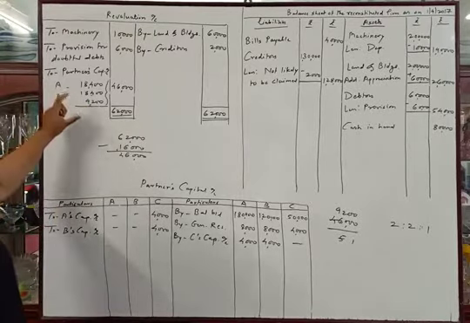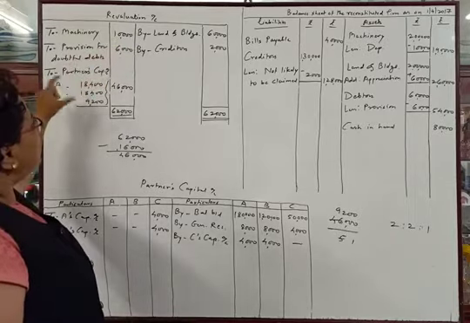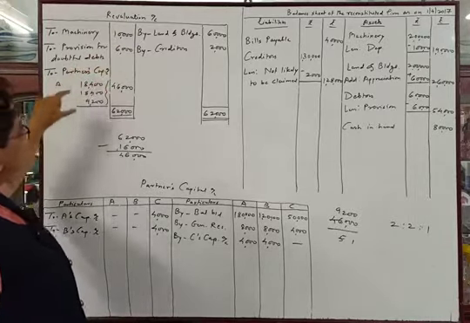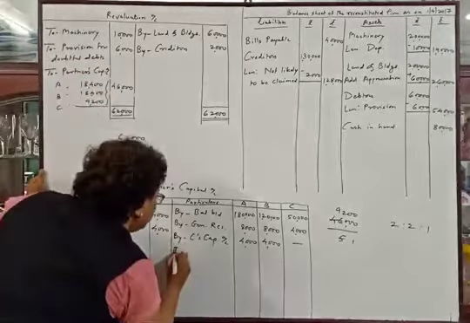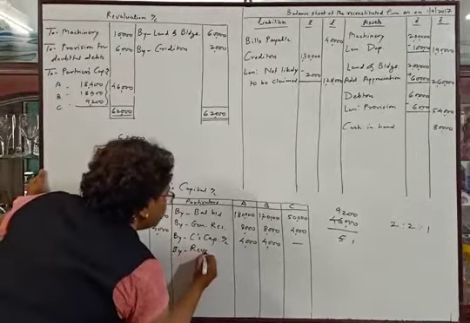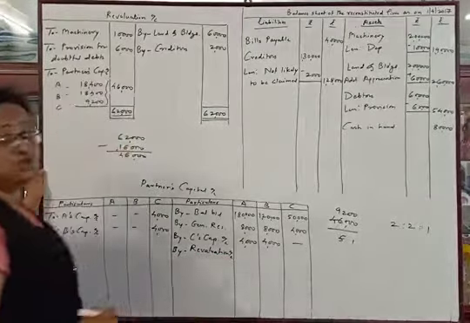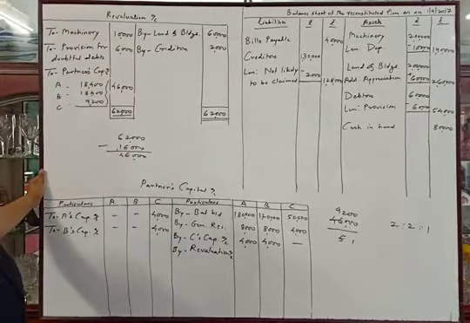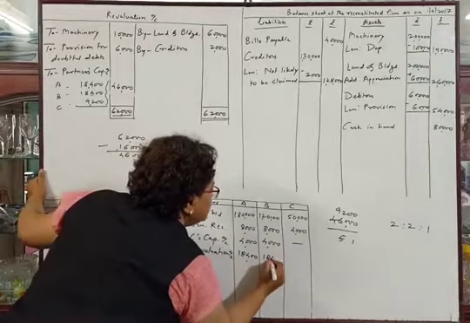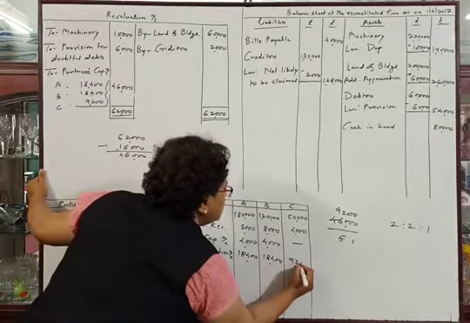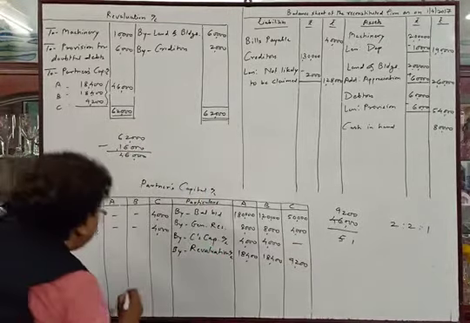Now we will transfer this amount to capital account. Revaluation account balance is 46,000 which is distributed between the partners, which we will transfer to capital account. So by revaluation account, please note that revaluation account is also called profit and loss adjustment account. 18,400, 18,400 and 9,200. Okay.